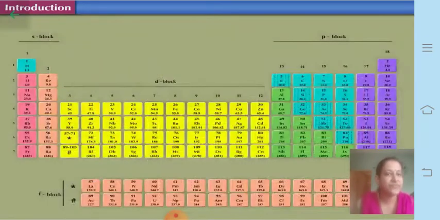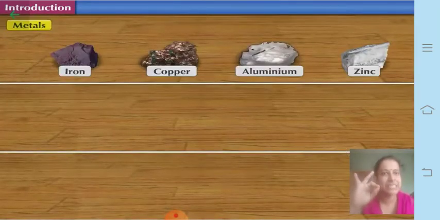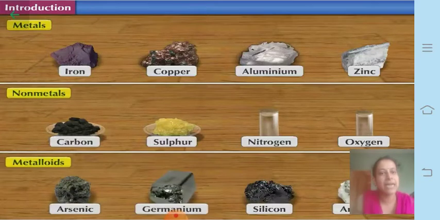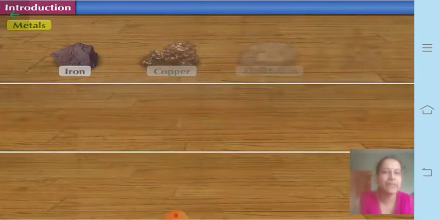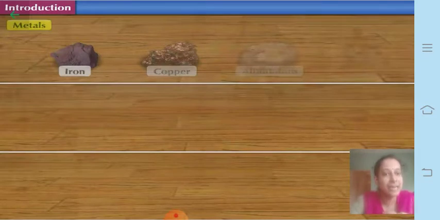Now scientists have tried to classify all these different types of objects into three different types. That is, one is metals, non-metals, and third are metalloids. Now you might have heard about metals like iron, copper, aluminum, gold, silver, platinum. Whereas non-metals like carbon, phosphorus, calcium, nitrogen, oxygen, all these are called non-metals. Whereas metalloids like silicon, which is used for making solar cells, and germanium, all these are called metalloids, which have properties in between the metals and the non-metals.